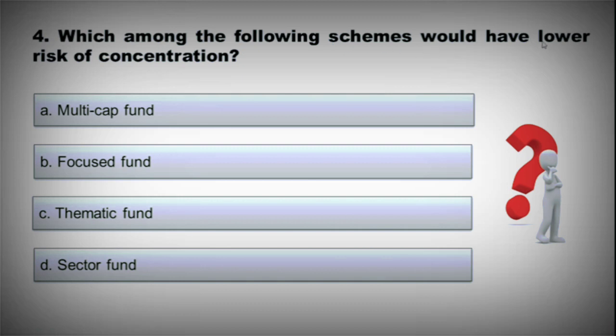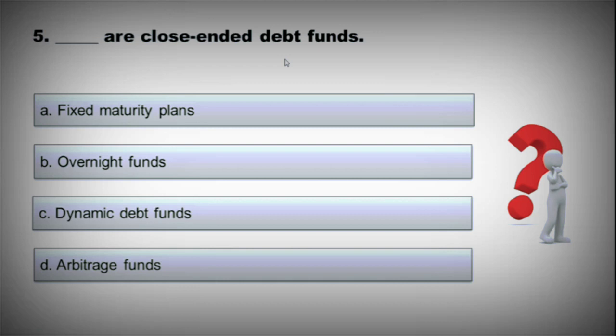Which among the following schemes would have lower risk of concentration? A, multi-cap fund, B, focused fund, C, thematic fund, D, sector fund. And the right option is option A, multi-cap fund. Dash are close-ended debt funds. A, fixed maturity plans, B, overnight funds, C, dynamic debt funds, D, arbitrage funds. And the right option is A, fixed maturity plans.